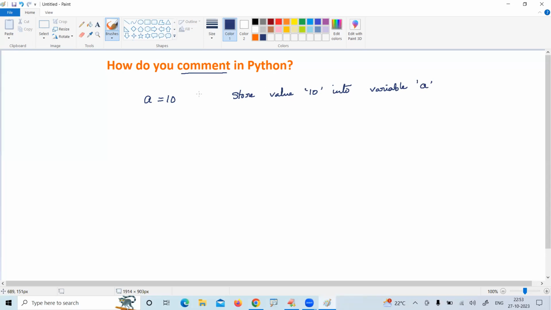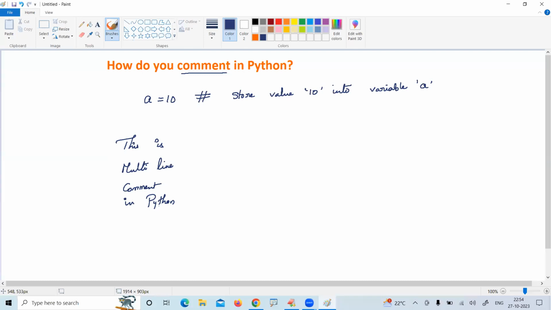Comment. How can you comment a single line? Hash. Suppose you want to comment multiple lines. Remember that everyone is thinking about multiple line comments. Suppose this is a multi-line comment in Python. Suppose 4 lines are there.